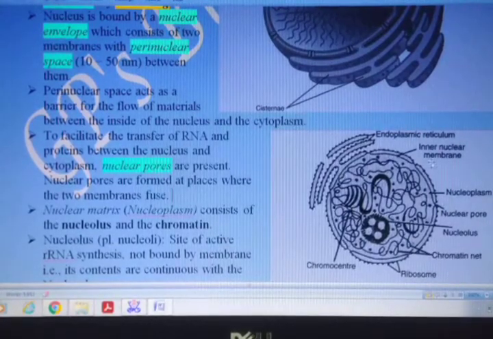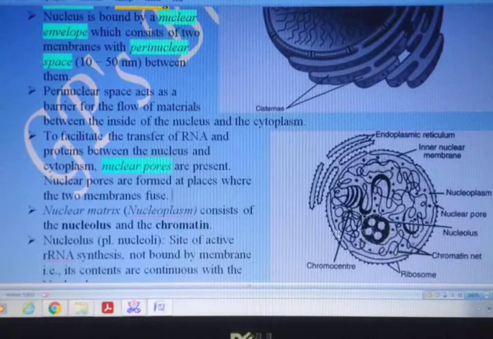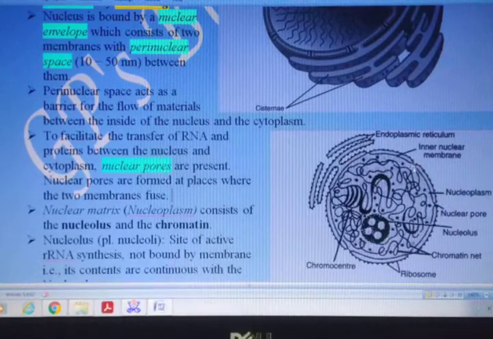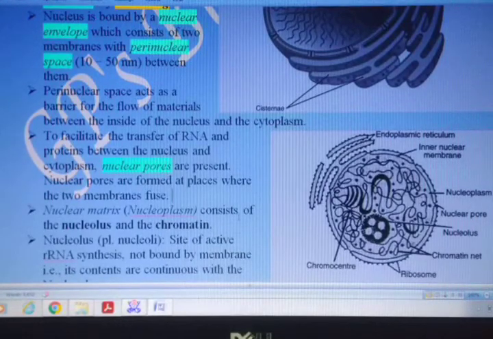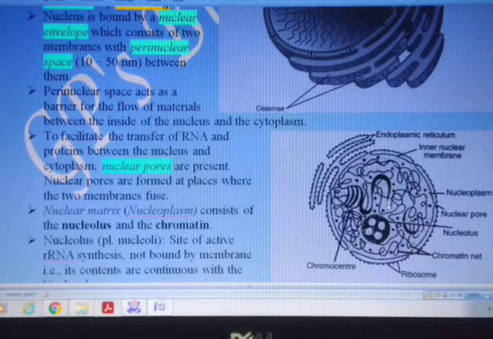Once again, look at this figure, the figure below here, double membrane. In between the membranes there is a space which is called perinuclear space, and at different locations you can see the membrane is a little bit open there, or it has a small pore present, which is called nuclear pore. And this nuclear pore, as I said, is present to facilitate the transfer of material that is either produced inside the nucleus and has to be transported into the cytoplasm.